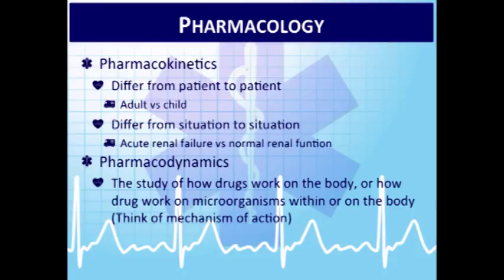There are also differences in how these medications work in the body, and how things work on different microorganisms. That's to be explained a little bit: the differences in pharmacokinetics and pharmacodynamics between patient populations. So the more DNA mapping and the more studying we do on the metabolism of medications, the more we're finding out about different subset populations that either metabolize drugs slowly or don't metabolize drugs at all.